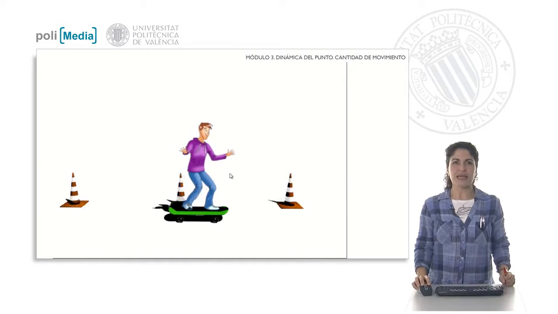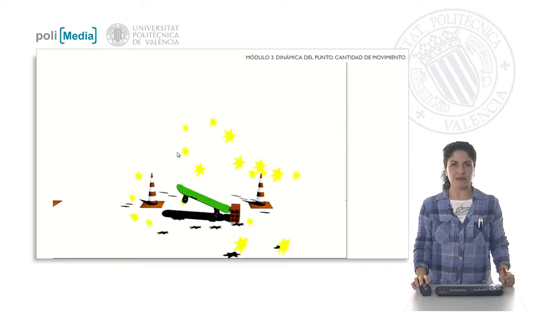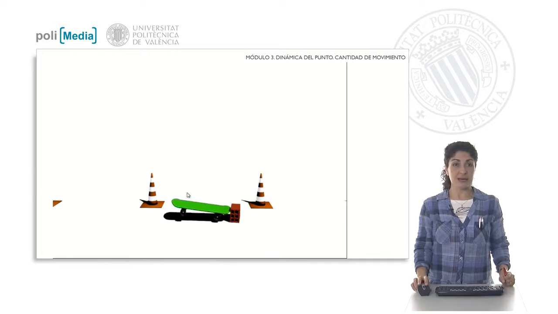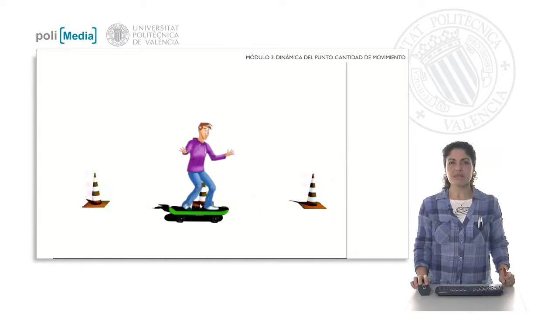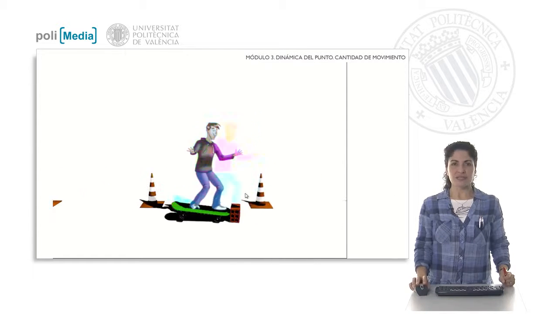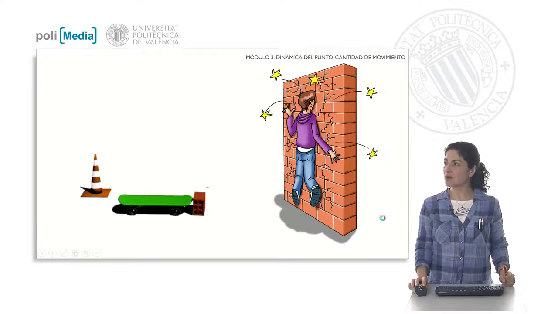If we look at the evolution that appears here of Jota, we see that when the skateboard meets the brick, what occurs is an impact, and Jota tries to maintain his condition of motion. However, he tries to continue with the same state of motion that he had at the beginning, as we enunciated in the law of inertia. But of course, he meets on his way with a wall, and the surprise is a little unpleasant for Jota.